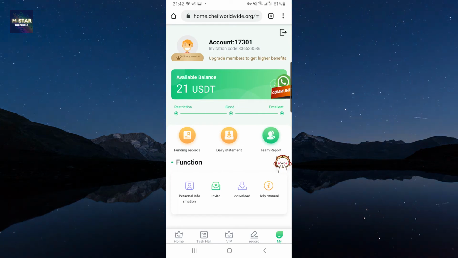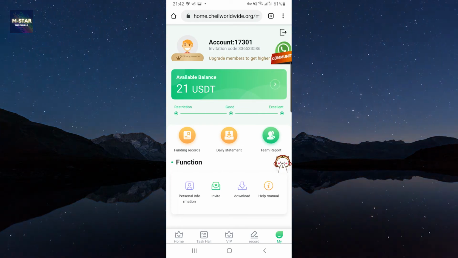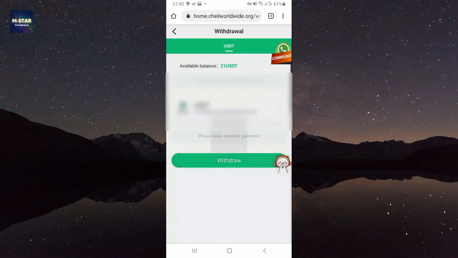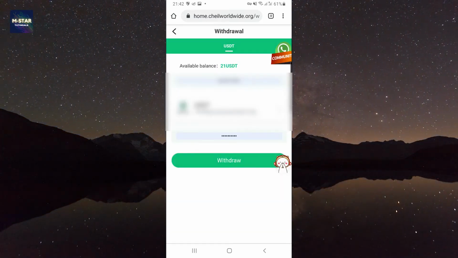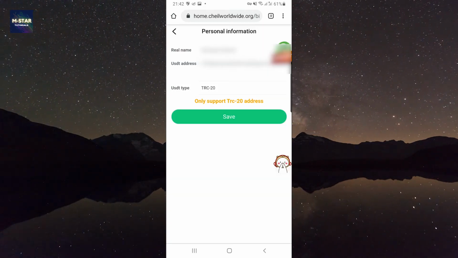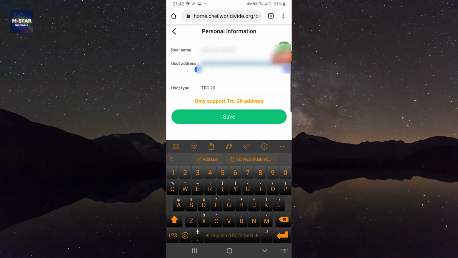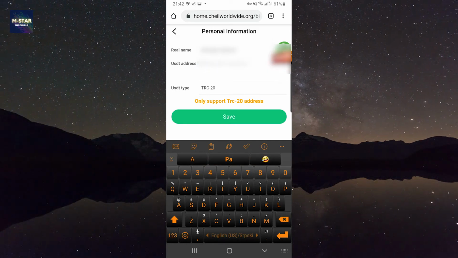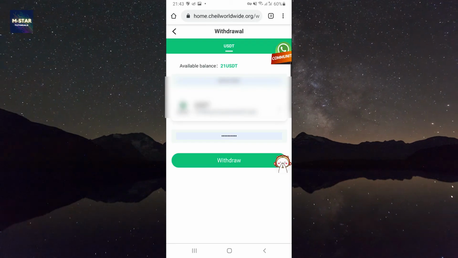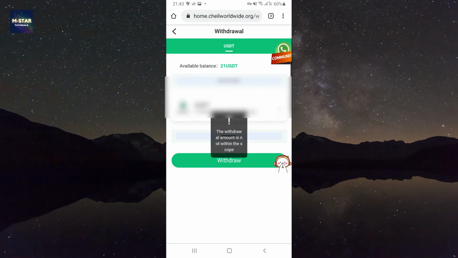Okay, now copy this address and head back to the browser where you do the tasks. Now let me just remove this a little bit. Head here to this arrow and hit withdraw. So this is the available balance, and this is the address that I'm going to select. So this is my address. Click save and now hit withdraw.